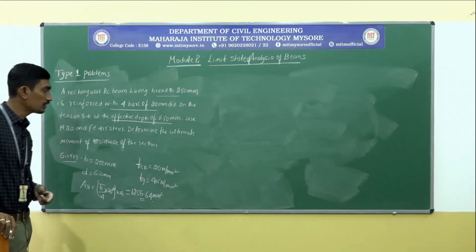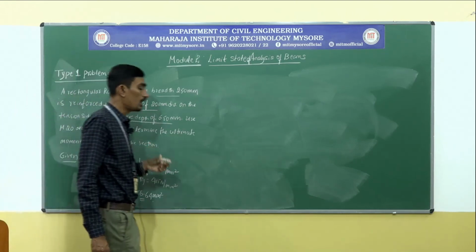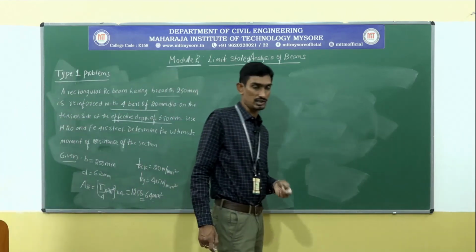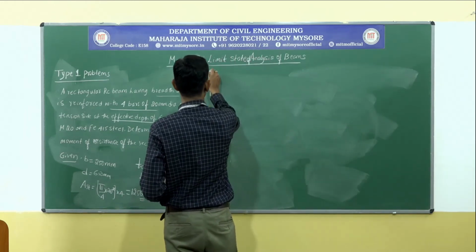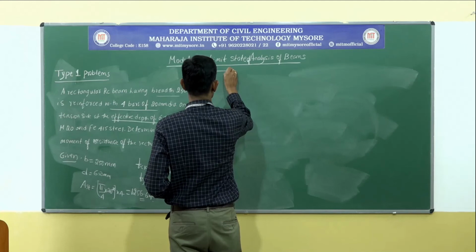So with this, let us calculate the ultimate moment of resistance of a section. I am going to write down the diagram first, how exactly it looks. So this is the cross section.